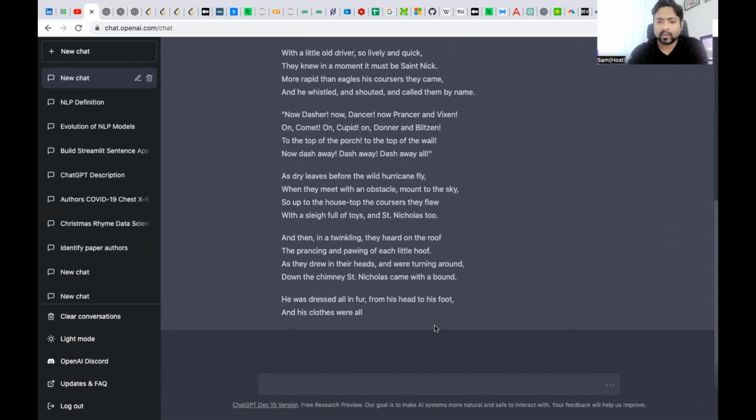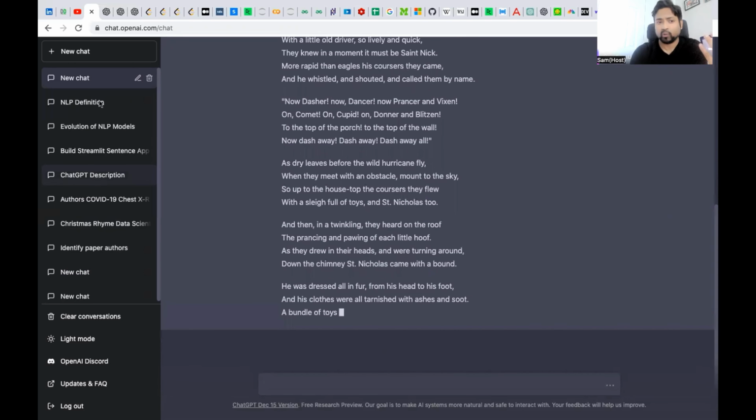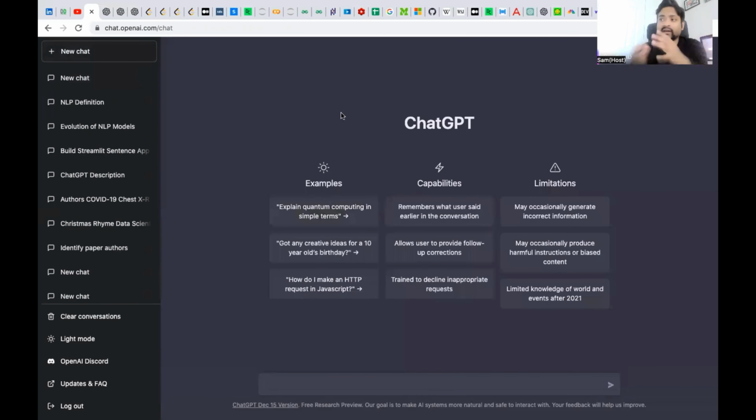In our data science world, it's very important to understand the concept of overfitting versus underfitting. Let's see how ChatGPT is going to answer that overfitting versus underfitting question.